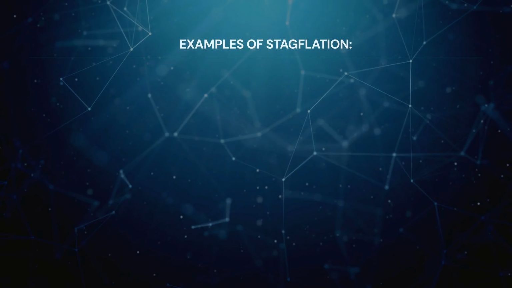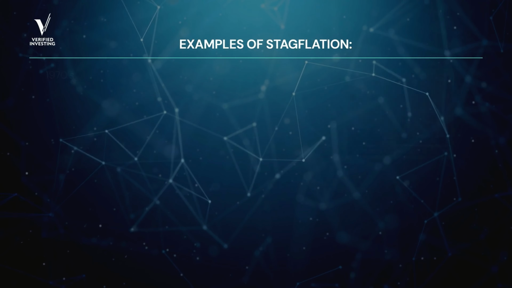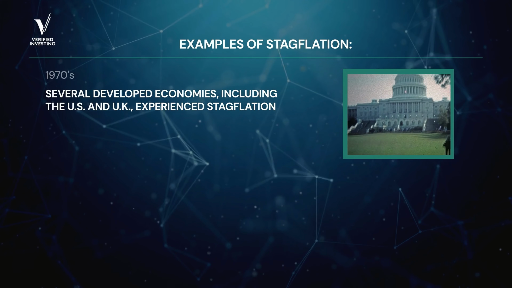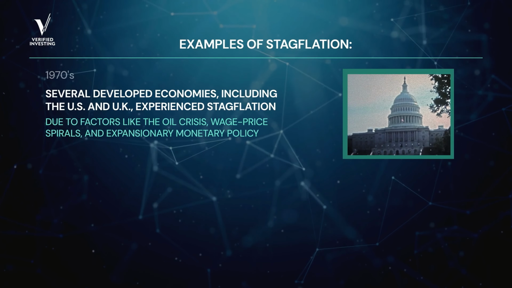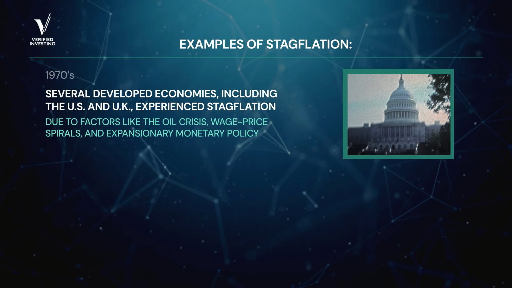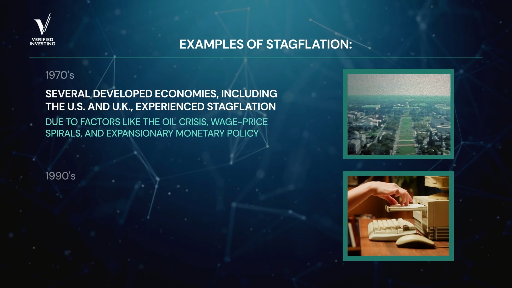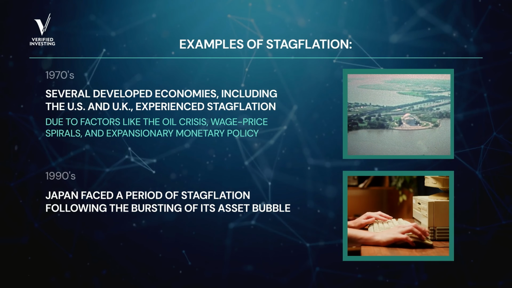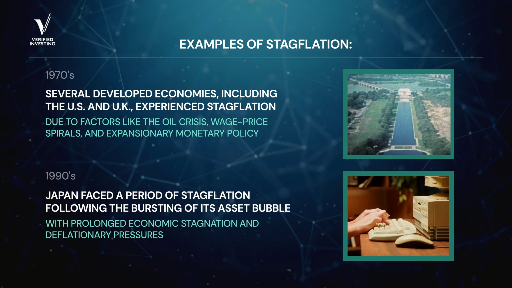While relatively rare, let's take a look at some historical examples of stagflation. In the 1970s, several developed economies, including the US and UK, experienced stagflation due to factors like the oil crisis, wage price spirals, and expansionary monetary policy. And in the 1990s, Japan faced a period of stagflation following the bursting of its asset bubble, with prolonged economic stagnation and deflationary pressures.